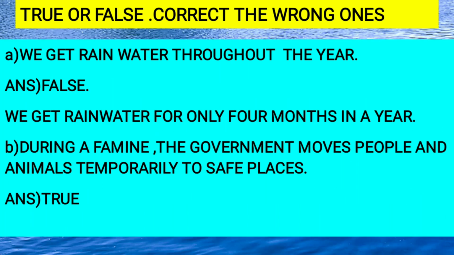True or false? Correct the wrong ones. A. We get rainwater throughout the year. Answer: false. The correct statement is: we get rainwater for only 4 months in a year. B. During a famine, the government moves people and animals temporarily to safe places. Answer: true.